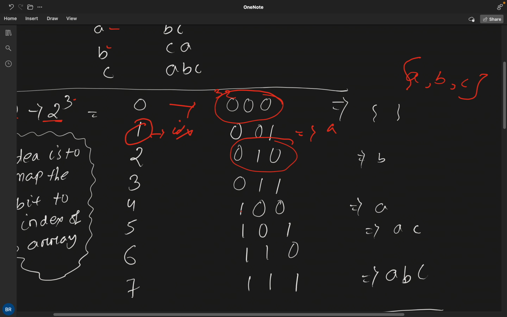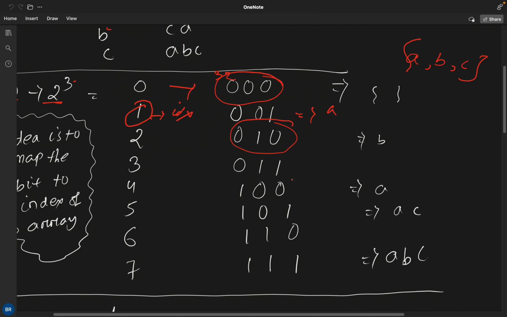While writing, I considered this bit as a and this bit as c, so it is written like that, and now I am explaining with reverse order. The thing is, when a bit is set, we map that to our index, take that element into our result array, and generate a subsequence.